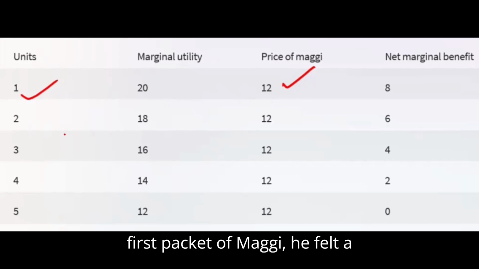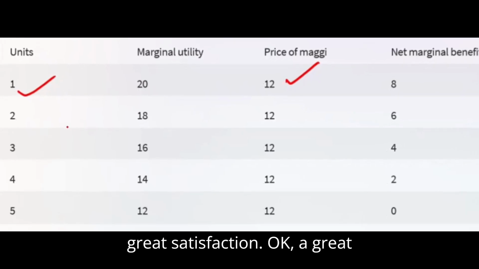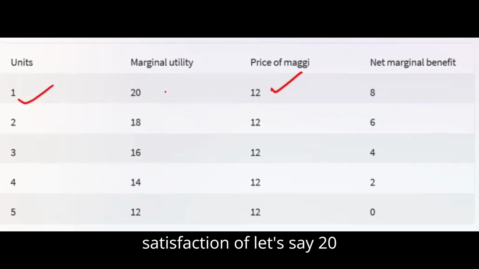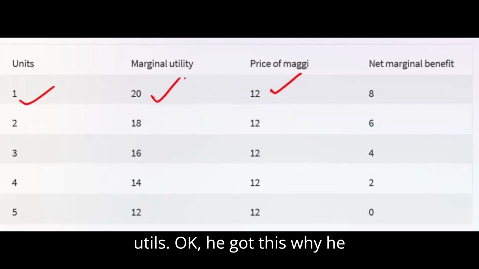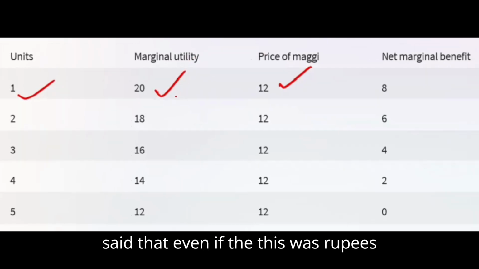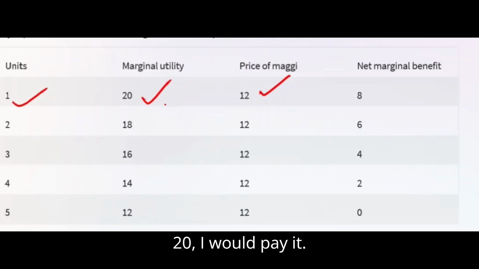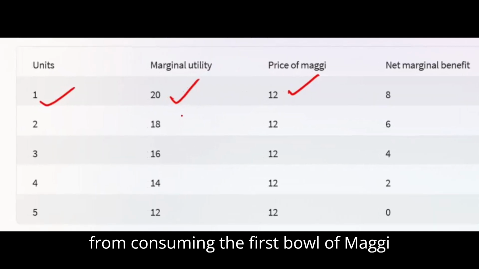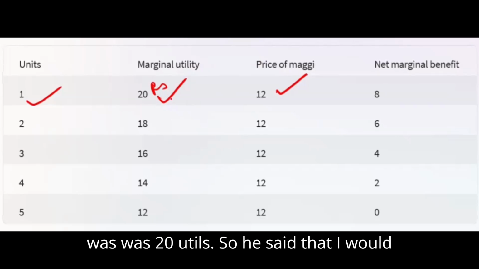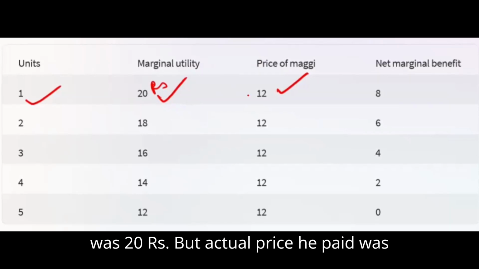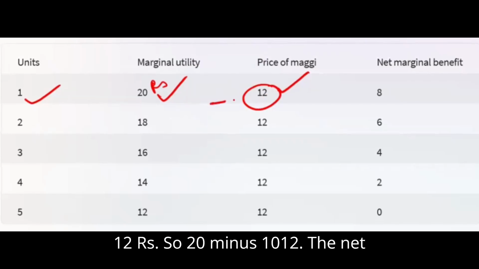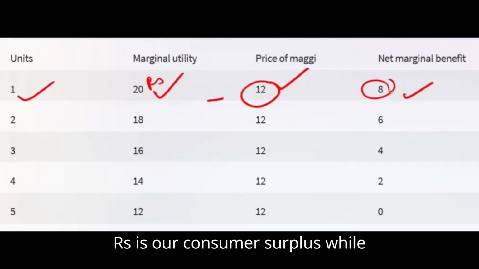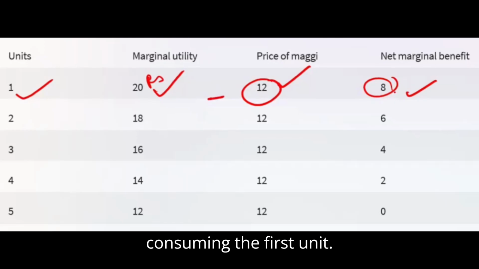After consuming that first packet of Maggi, he felt a great satisfaction, a great satisfaction, like he really enjoyed it. So he got the satisfaction of, let's say, 20 utils. That is why he said that even if the price was rupees 20, I would pay it, because the satisfaction that he received from consuming the first bowl of Maggi was 20 utils. But the actual price he paid was 12 rupees. So 20 minus 12, the net marginal benefit is 8 rupees. This 8 rupees is our consumer surplus while consuming the first unit.